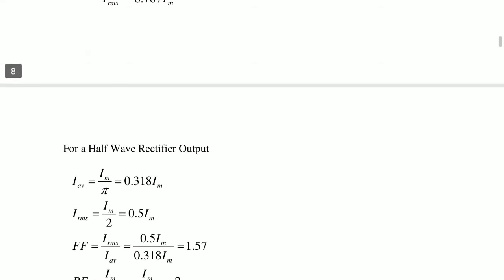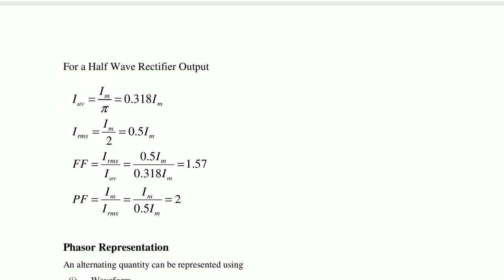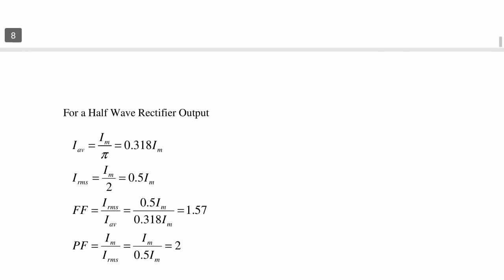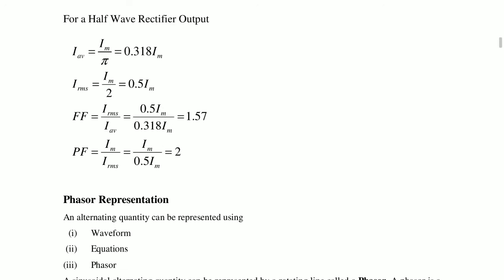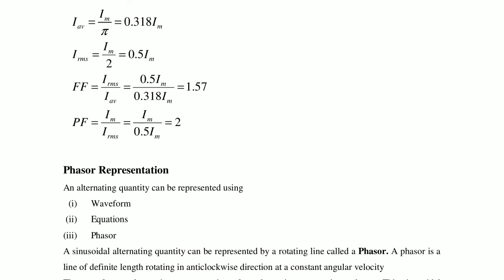Here, compare full wave and half wave rectifier. Here form factor is 1.11 for sinusoidal waveform, and 1.57 for half wave rectifier. Peak factor for sinusoidal waveform is 1.414, and for half wave rectifier is 2. So that is the difference between the RMS and average, and form factor and peak factor.